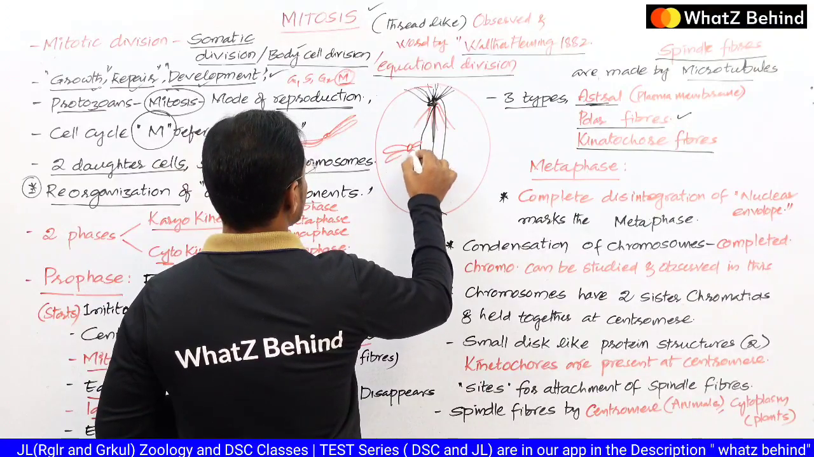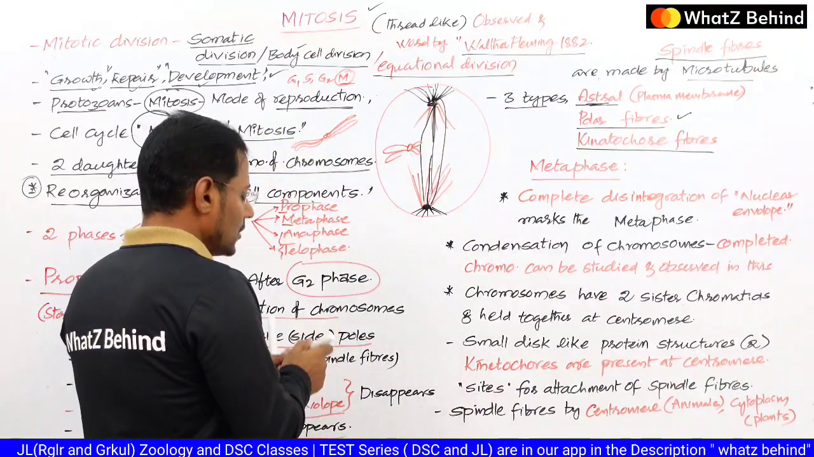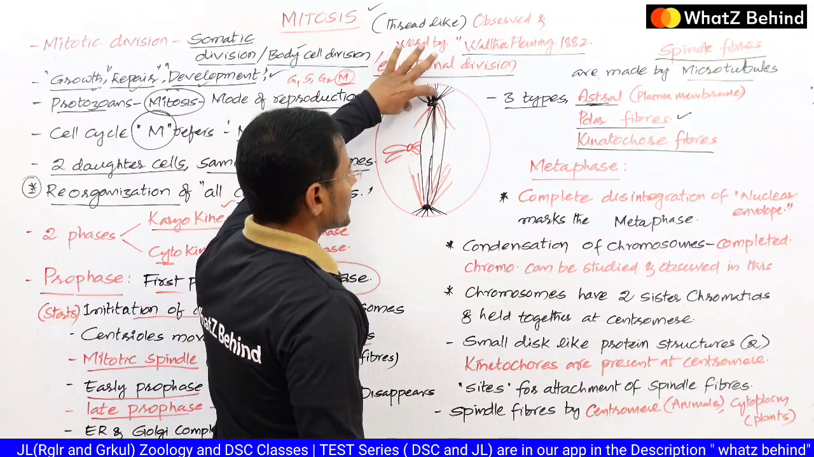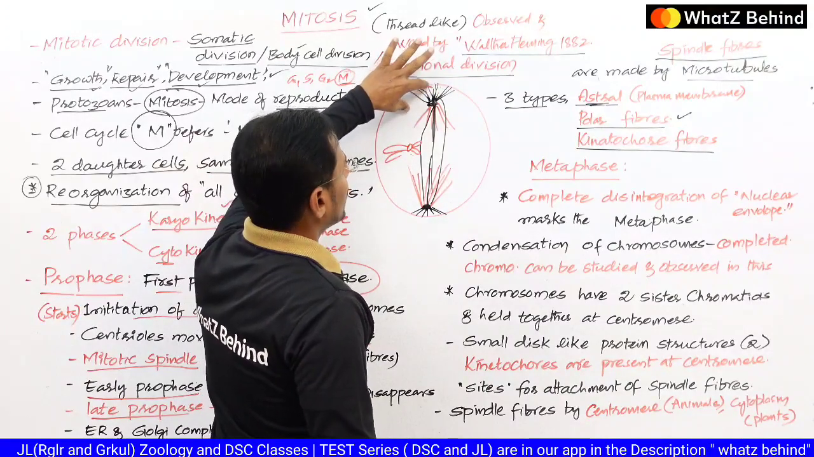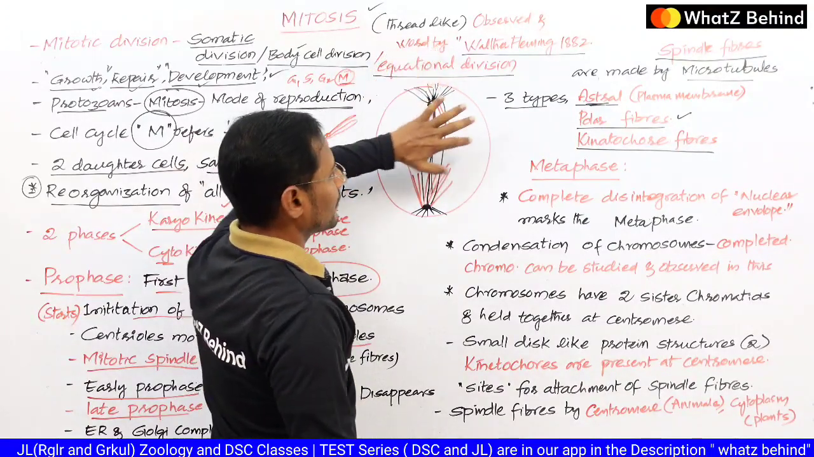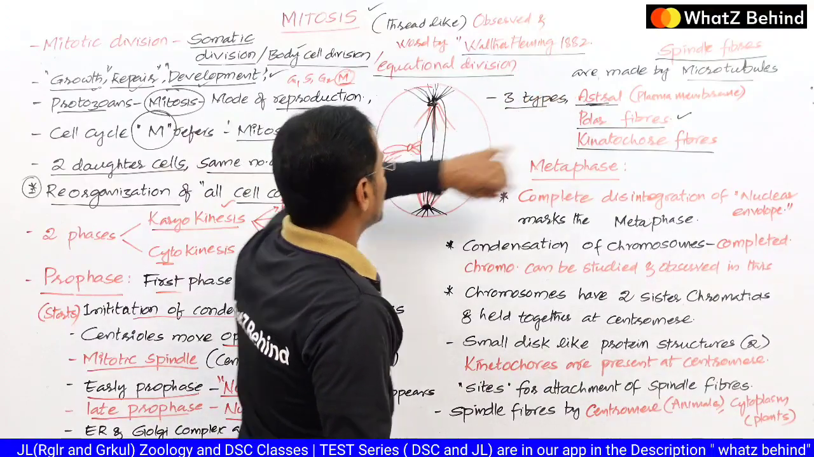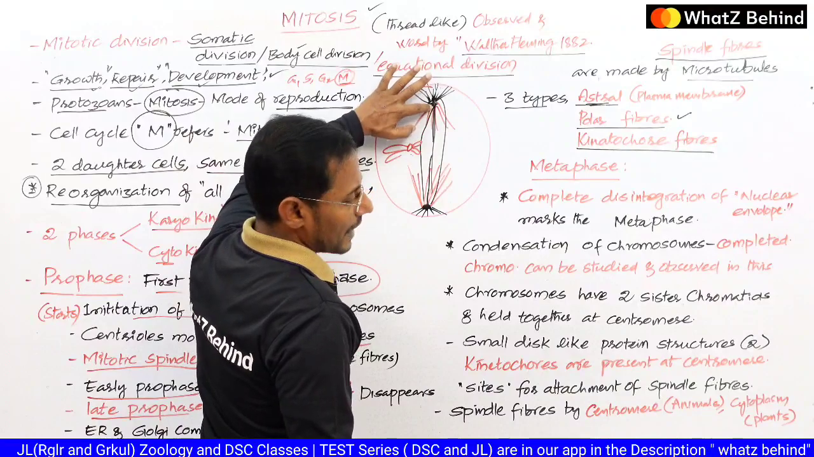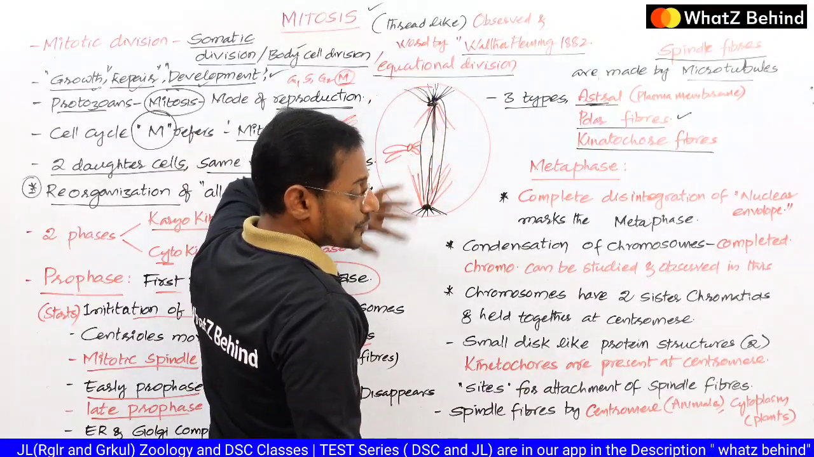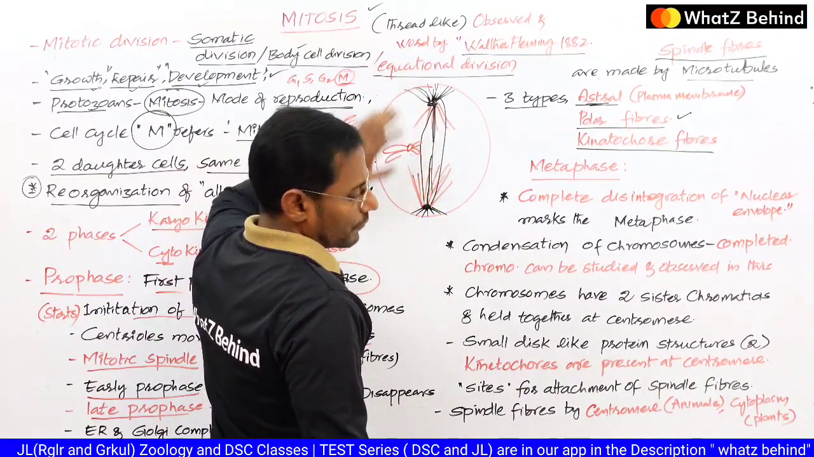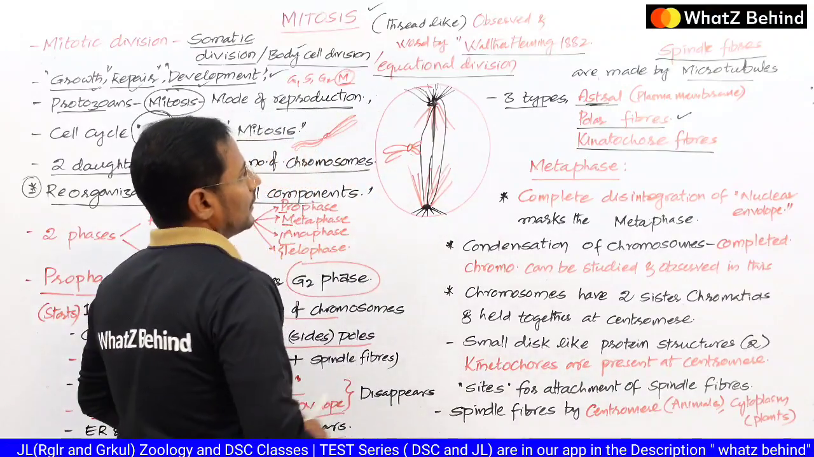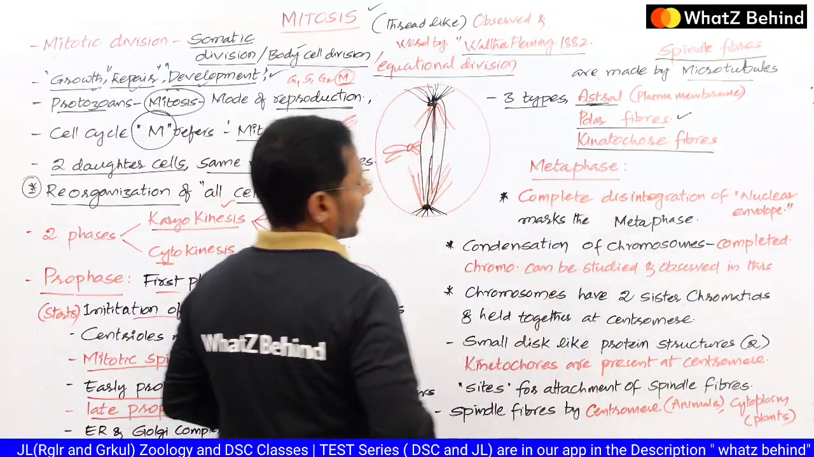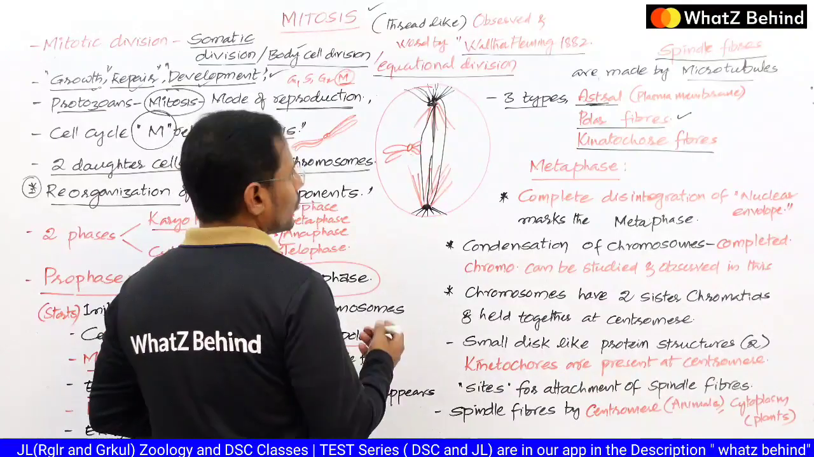So assume that this is a chromosome. Already we have seen two. One is the astral spindle fibers, which attach to the plasma membrane, and the second kind are the polar fibers. They move directly from one pole to the other pole, with no interruption in the middle. And the third kind of spindle fibers are known as the kinetochore fibers.